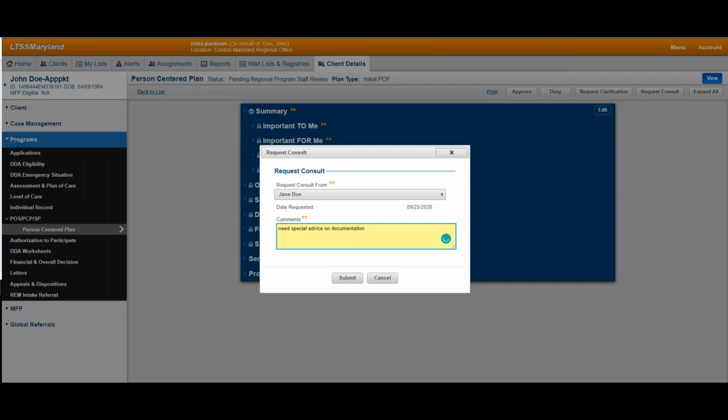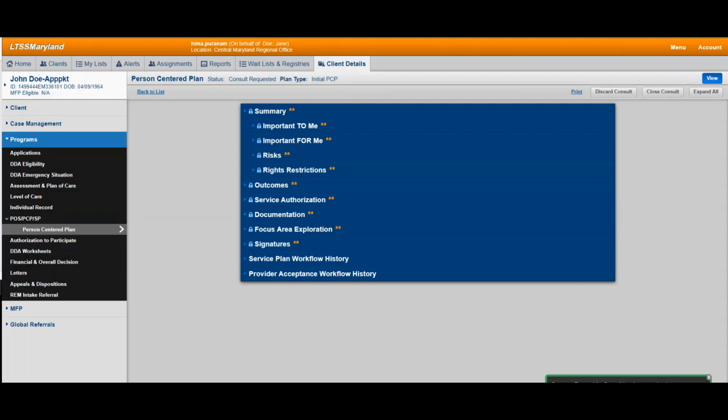I shall go ahead and select Request Consult Form, and I have selected a person's name that I want to request consult from. I can go ahead and click on the Submit button. Once it has been submitted, the PCP enters the status of consult requested. The system shall also display a success message, "Success, request for consult has been received."